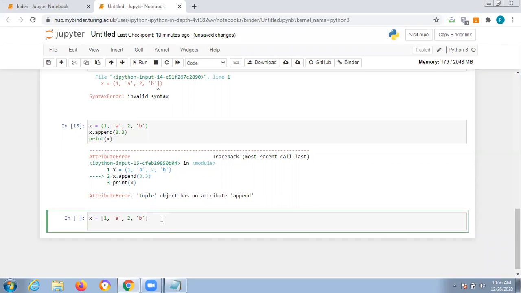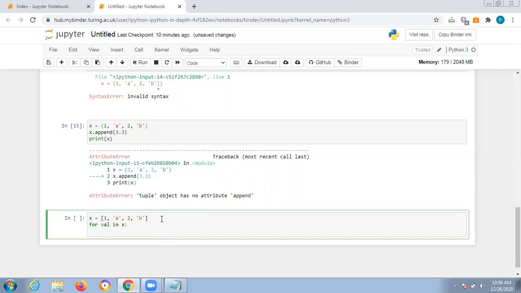For v in x, give the syntax as colon, and then next you have print v. Now run this example.